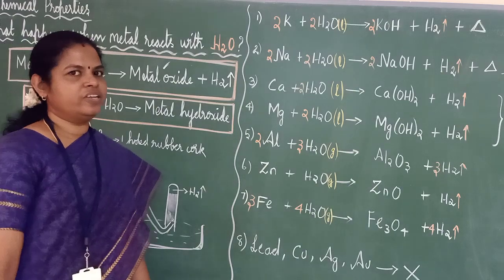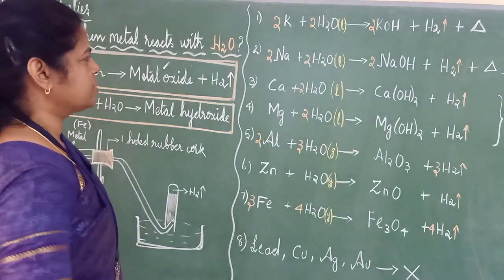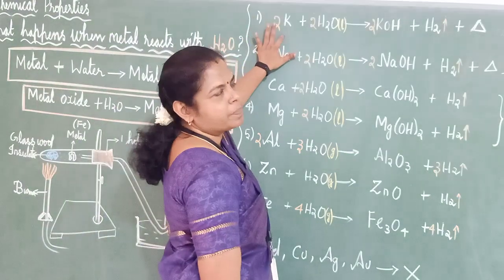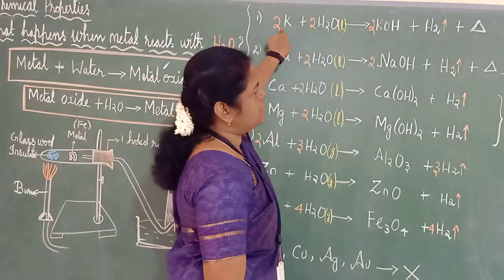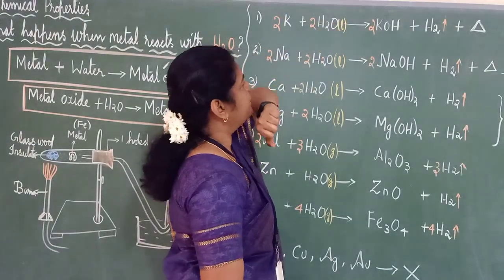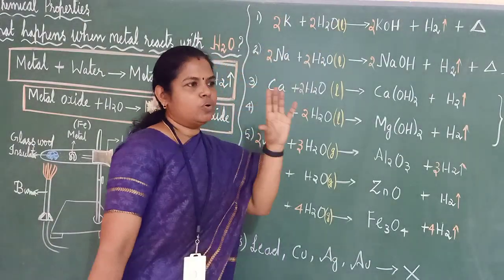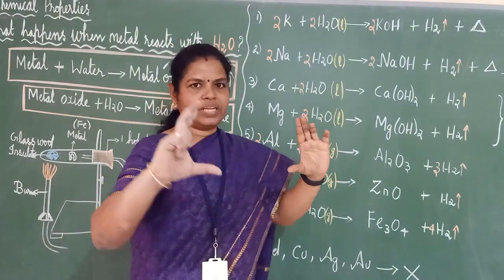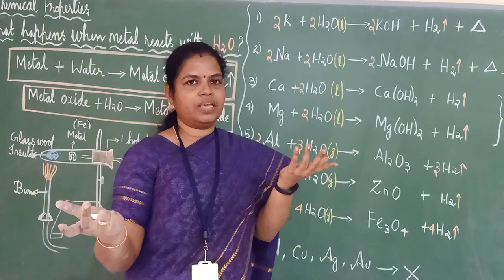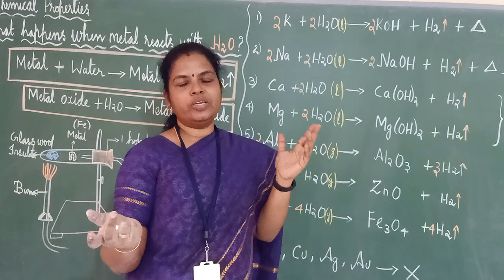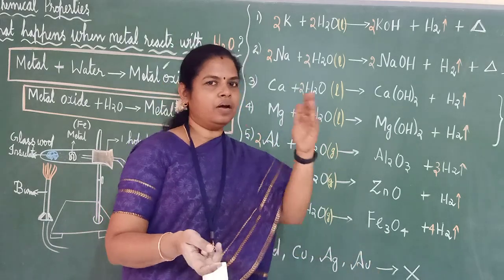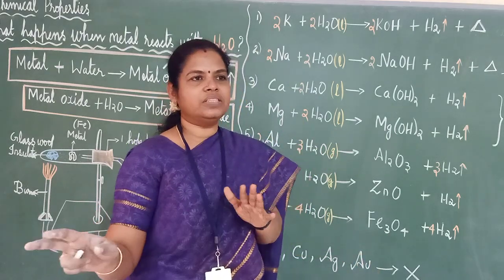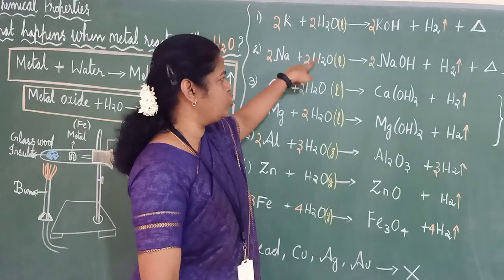Now we will see according to the reactivity series what happens. See, who is K? Good, K. Potassium plus water. See here, one more thing. I have taken cold water, hot water and steam. All the three are water, right? In water you can make cold water, hot water, steam. For all the three, the formula will be H2O.